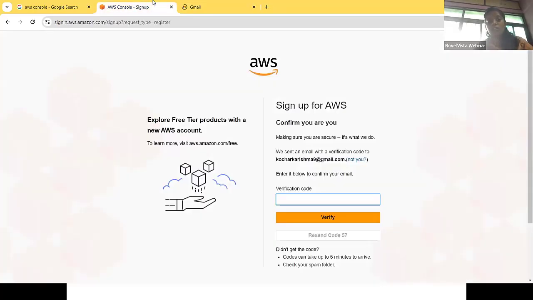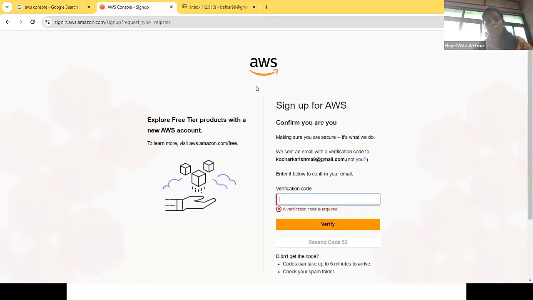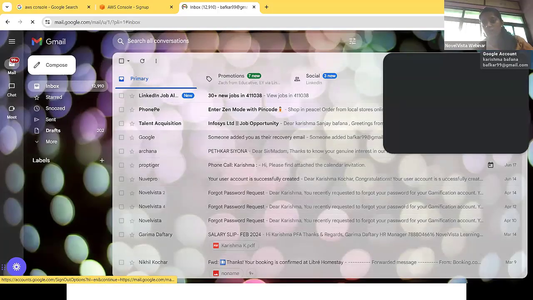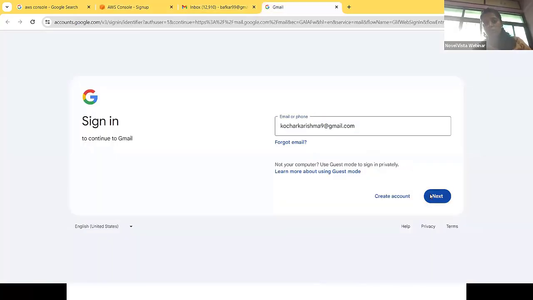So now let's open my Gmail account here. It will send me a verification code, so I need to check that verification code. Before that, the account is different. What was the email ID? Here we can put this one. So I need to copy this email ID from here, paste it over there, and click on next.